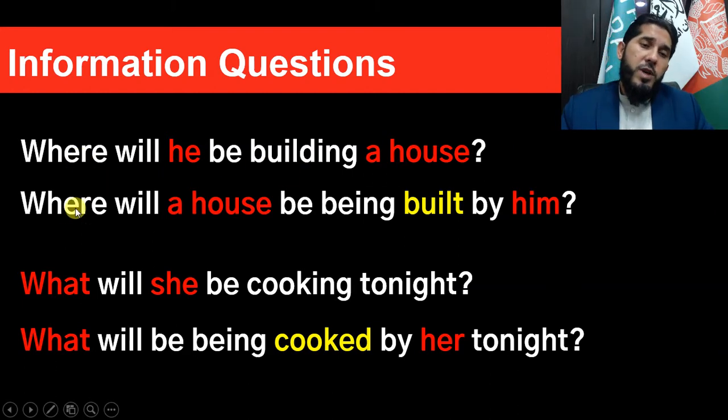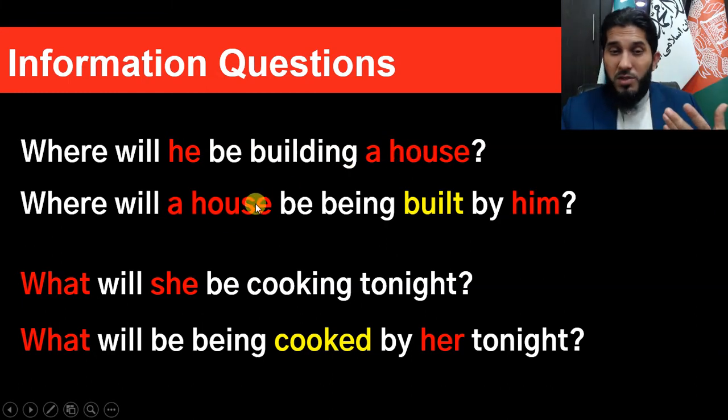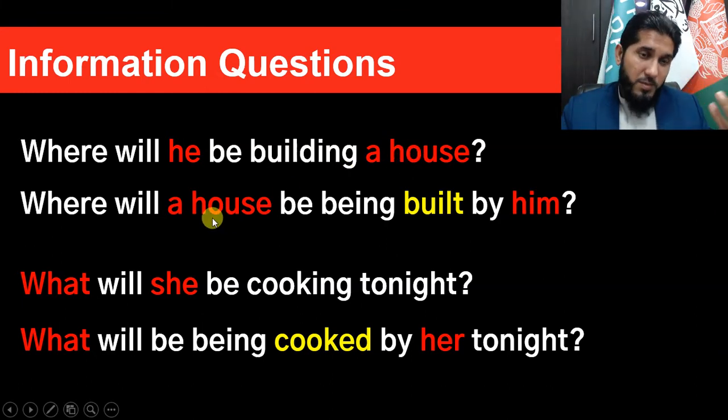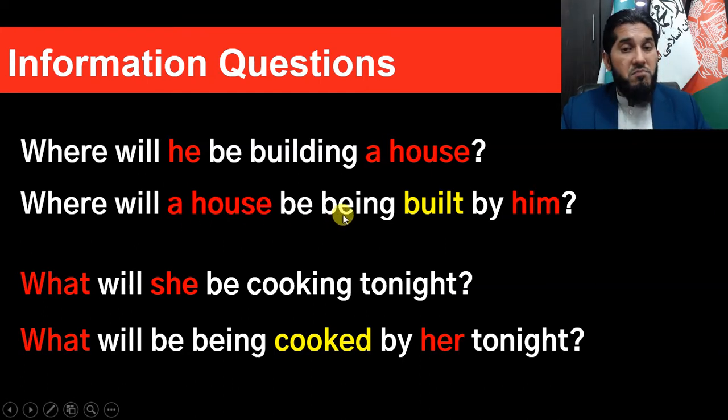Now you want to change it to passive form. You bring the same WH question word at the beginning of your passive sentence and the same auxiliary will, like where will. But here, the object of your active sentence should be used as the subject of a passive sentence, a house. And then auxiliary be, and then being in continuous tenses, and then main verb building, which is in ing form here, but here it is changed to past participle, third form, and then by him. So he became him here, it became object of preposition.